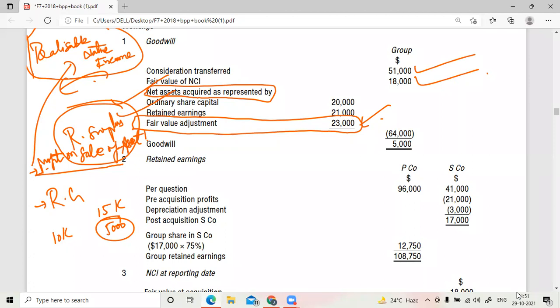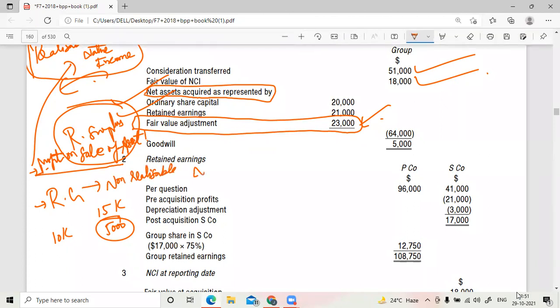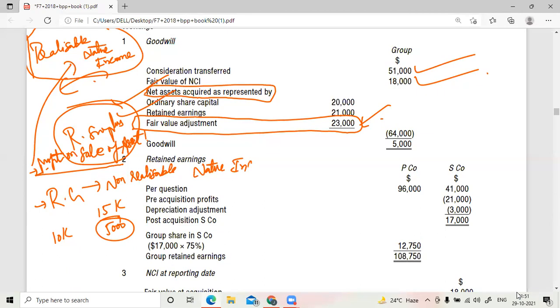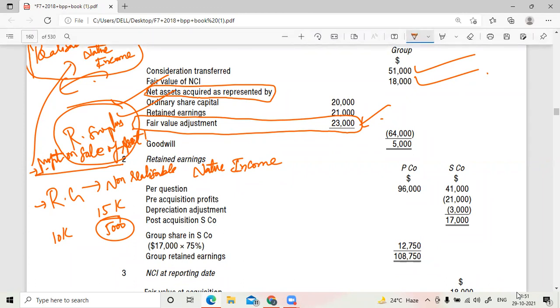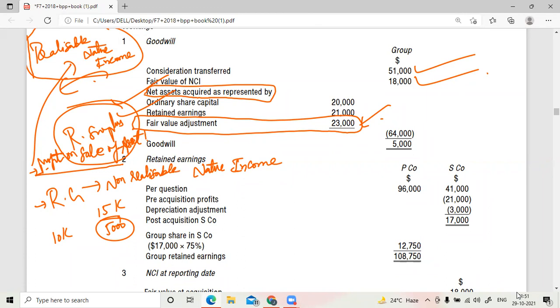So now this was revaluation surplus, revaluation gain. Now what is the revaluation gain? See, revaluation gain is a non-realizable nature income. That means it is just the valuation you're doing for your asset. You have just called a valuer to check the value of your asset, and he says that you're getting a higher amount in the market. But here you are not selling it in actuality. Are you selling it here? No, sir, we are not selling.